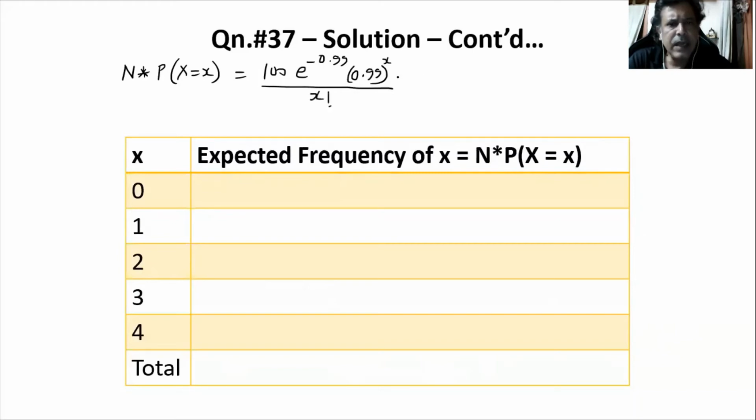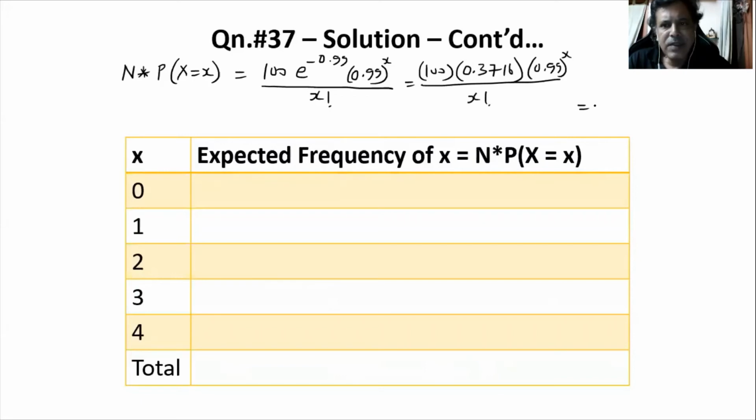So I will write that. Now what is this? 100 multiplied by e to the power of minus 0.99. What is the value for that? It is 0.3716. Again, this can be obtained from your scientific calculator, or you can refer to the tables available, exponential tables. 0.3716, right? And then 0.99 to the power of x by x factorial.